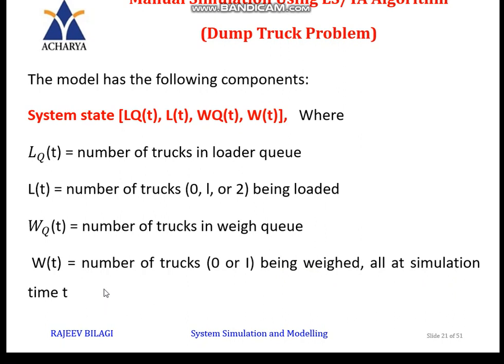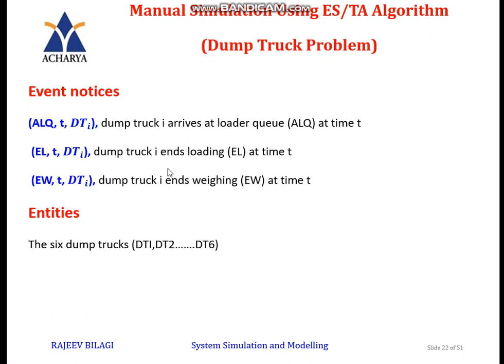Every time t matters. So here L(t) is equal to 0, 1 or 2 because there are two different loaders. Both may not have any trucks, in which case it is 0. There might be only one truck in one loader, so that's 1, and both of them may be loading. So this is what we'll call the system state. This you have to include in the problem.